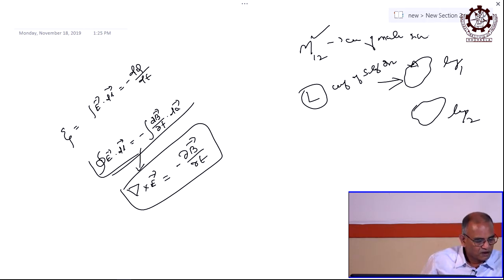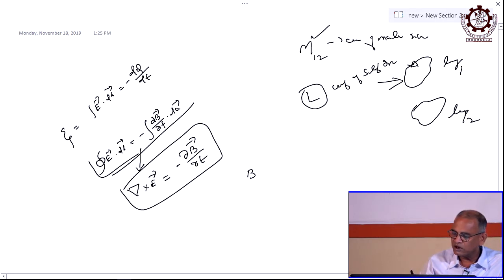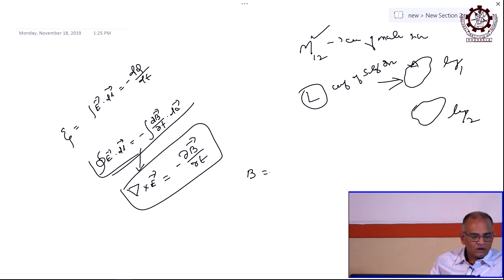So, then now you know, as per Biot-Savart's law, what is the magnetic field created due to a current carrying loop? Biot-Savart's law. How can you write that?